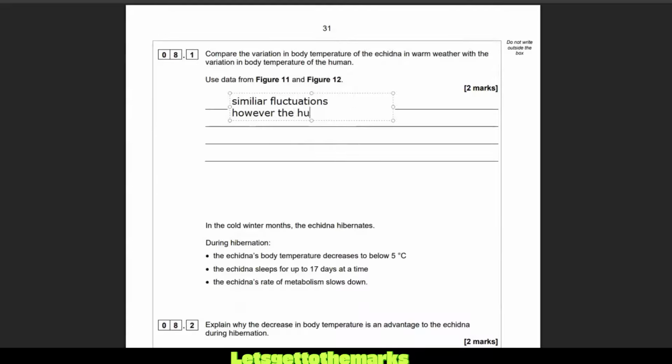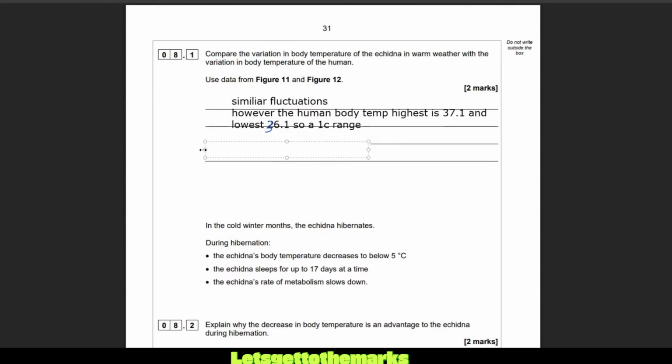However, the human body temperature highest is 37.1 and lowest, I don't know, 36.1. So a 1 degree range. So a 1 degree kind of range from 37.1 to 36.1, that's supposed to say. Let me just write over that. That's 36.1, supposed to be, folks.